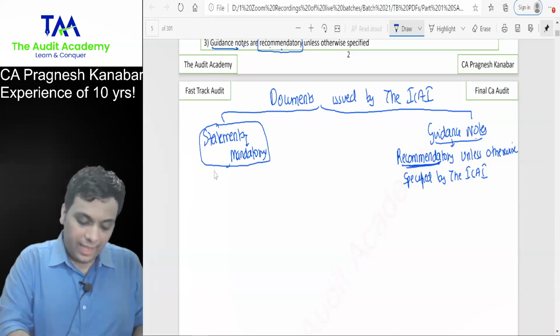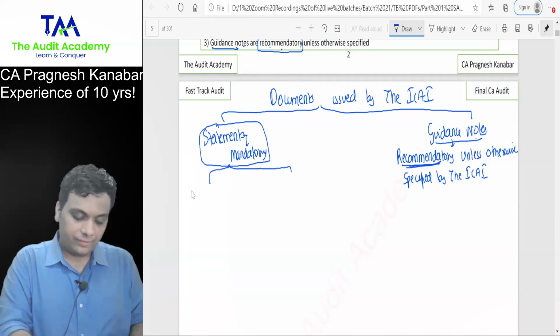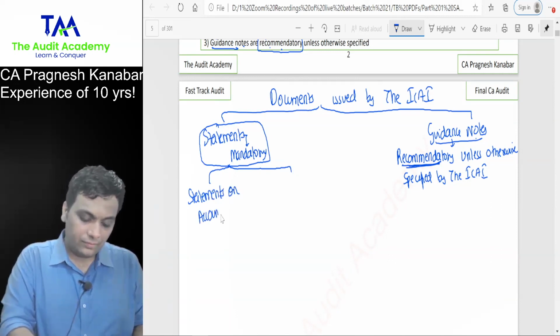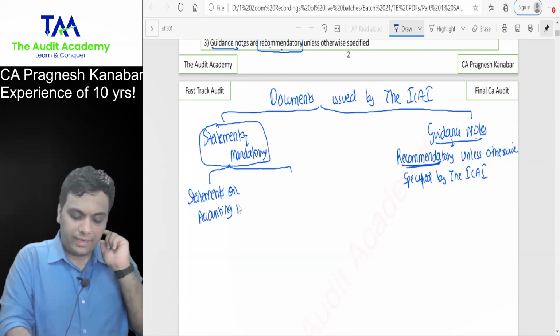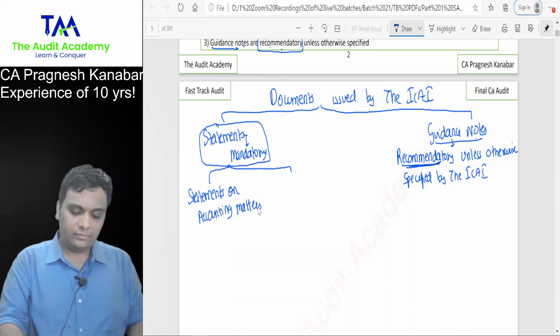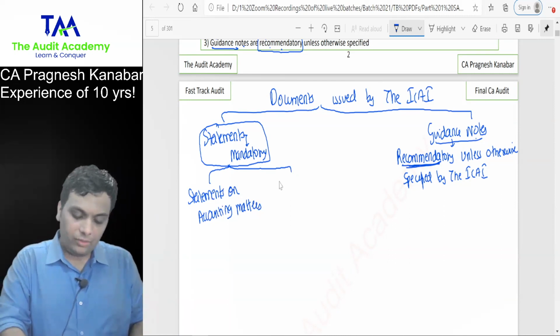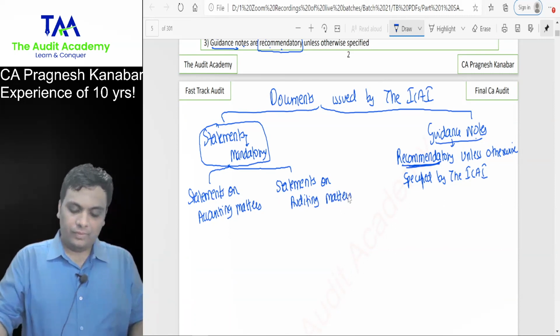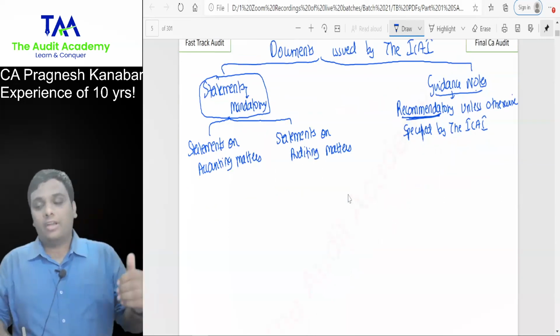So, ICAI issues statements on accounting matters. ICAI also issues statements on auditing matters.